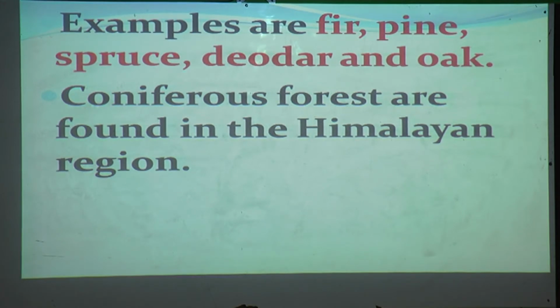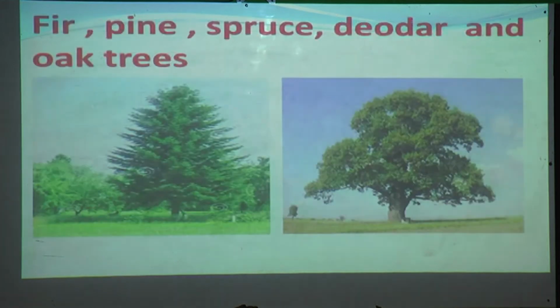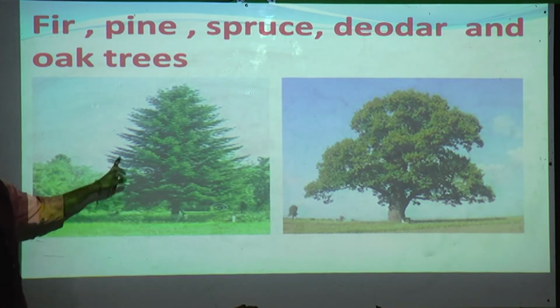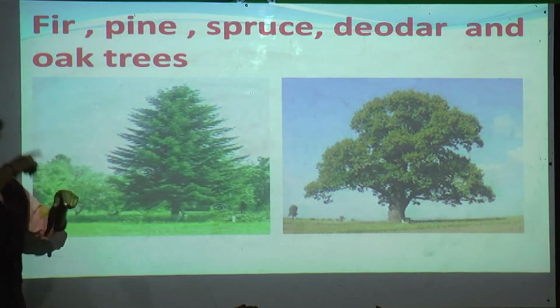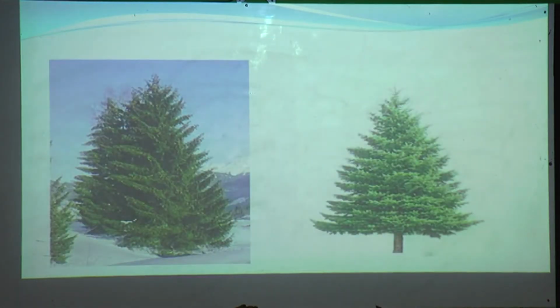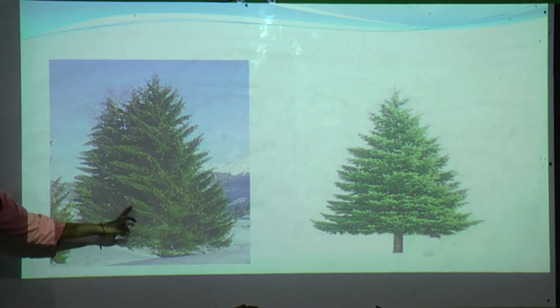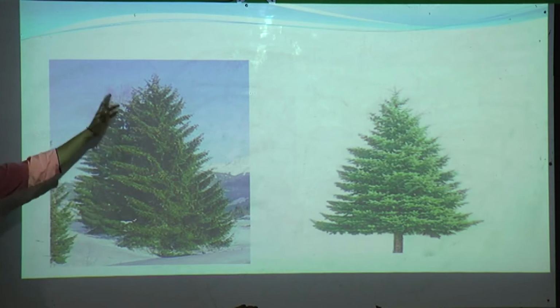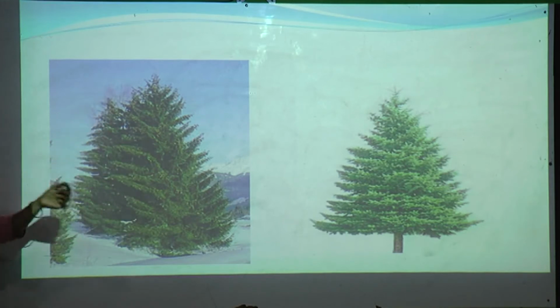Nearby the Himalayan region. Can you see here how the shape is looking? Can you see a cone shape, a triangular shape? Yes, and the leaves are also needle shaped. This first one is a fir, pine tree, spruce, deodar, and this is like that. Okay, can you see, students, how these are? Yes, triangular in shape, like a cone shape, and the leaves are also needle like.